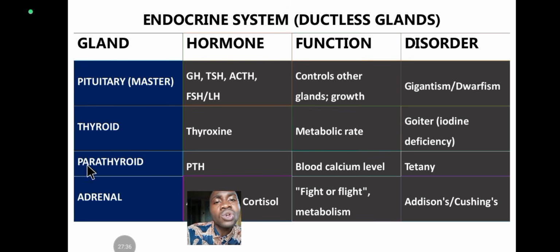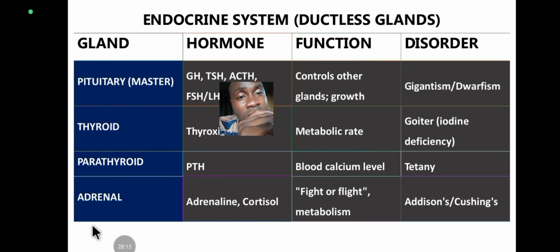All right. The next here is the parathyroid gland, and the parathyroid gland produces what? The parathyroid hormone, or PTH. What's the function? Blood calcium level regulation. It helps to raise the blood calcium level. So how does the parathyroid hormone do this? It's none of your business at your level. You are going to learn that when you get to a higher institution. The disorders of the parathyroid gland include tumor of the parathyroid gland or tetany and so on and so forth.